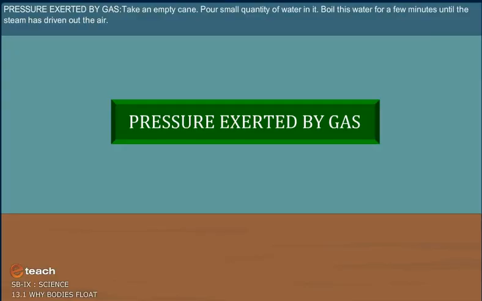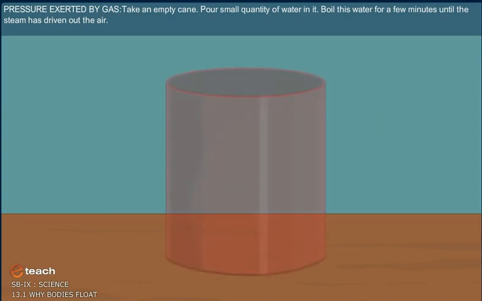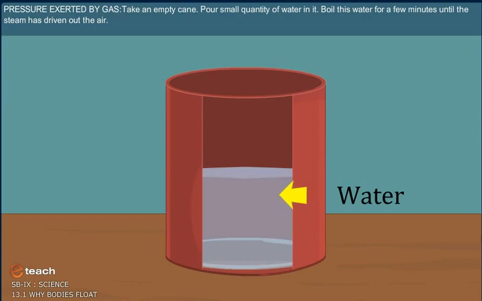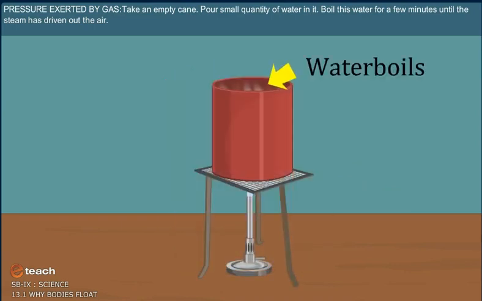Pressure exerted by gas. Take an empty can. Pour a small quantity of water in it. Boil this water for a few minutes until the steam has driven out the air.